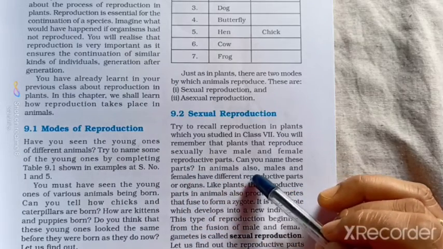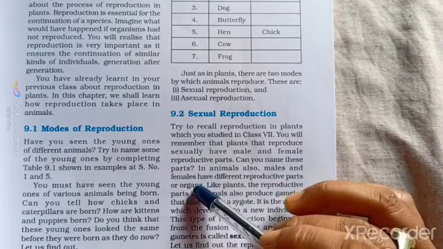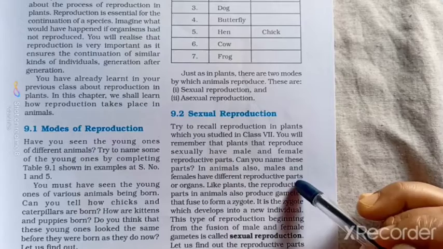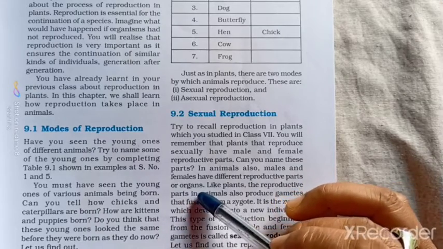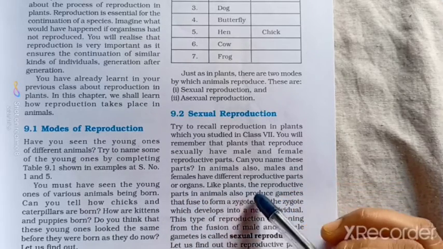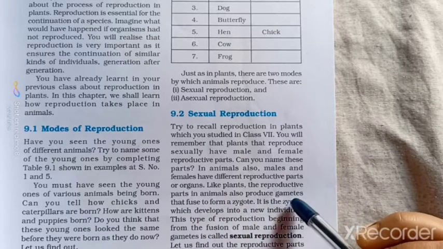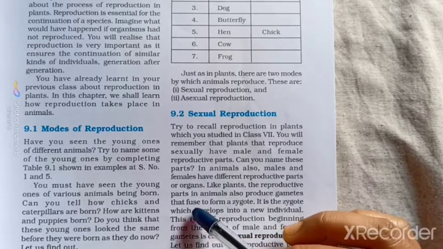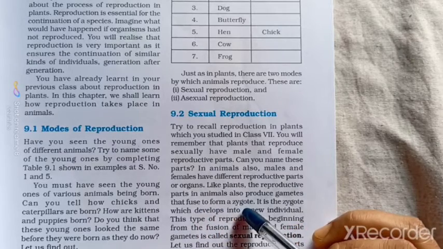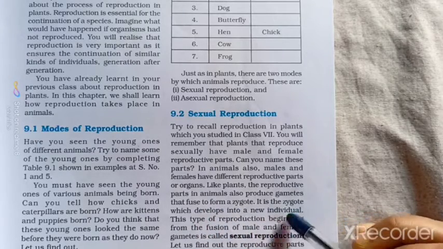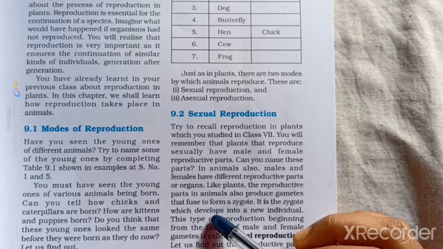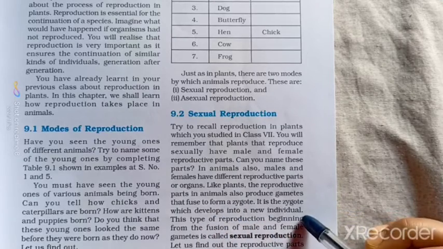In animals also, males and females have different reproductive parts or organs. Like plants, the reproductive parts in animals also produce gametes that fuse to form a zygote. It is the zygote which develops into a new individual.